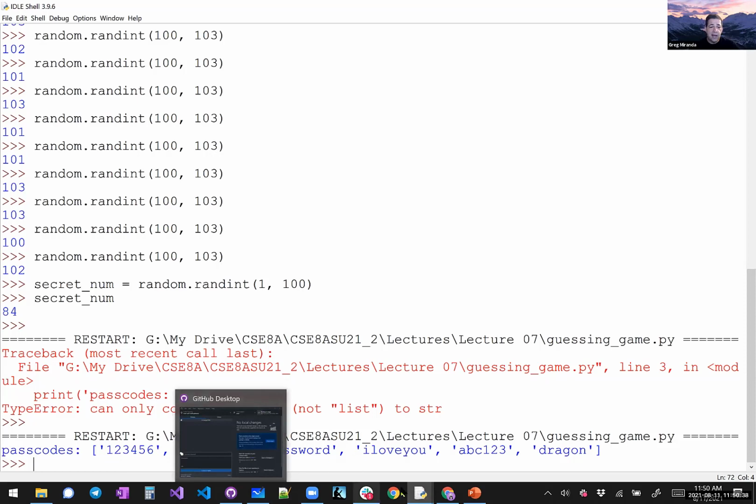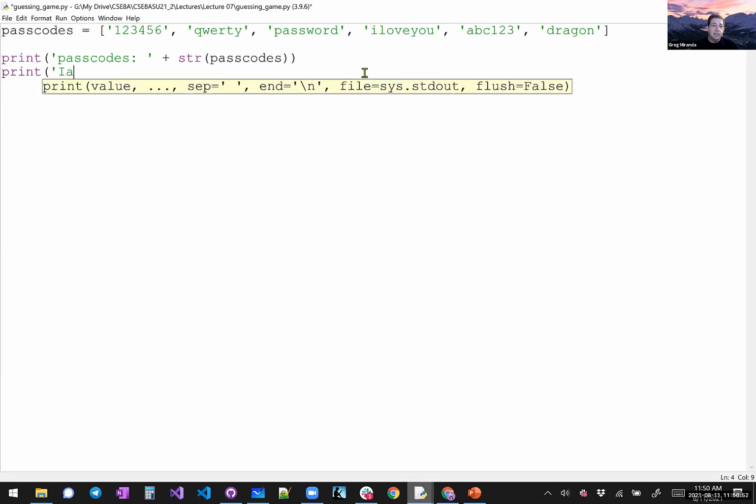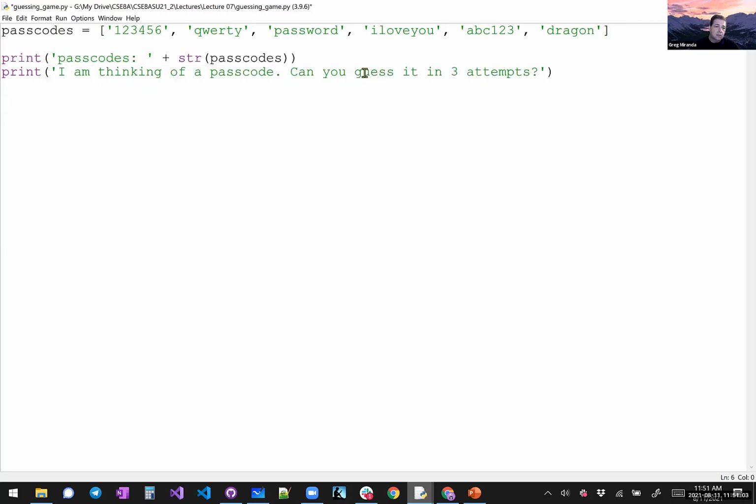So that's actually a nice little feature there, that we can convert a list to a string so we can print that out. We have to do that conversion. And now we want to prompt the user with some instructions. We're going to pretend we're a sentient, thinking computer. I'm thinking of a passcode. Can you guess it in 3 attempts? I'm always wary of a computer that talks about itself in first person, but let's just add that anyway.